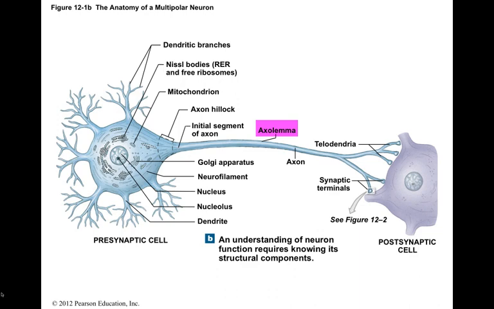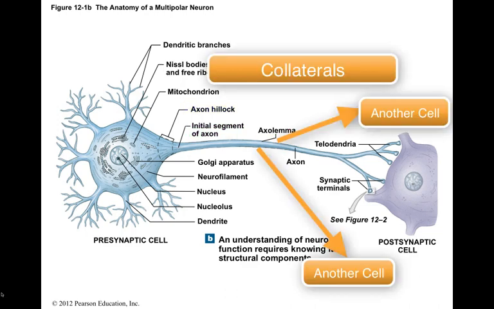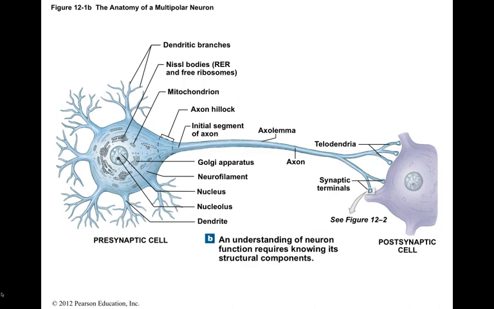In a multipolar neuron, the axon has a thickened region close to the cell body called the axon hillock. The axon hillock leads to the base of the axon, or the initial segment. An axon may branch along its length, producing side branches called collaterals. Collaterals enable a single neuron to communicate with several cells. The main axon and the collaterals may end in a series of fine extensions called telodendria, or terminal branches. These telodendria end at the synaptic terminals, also called synaptic knobs.